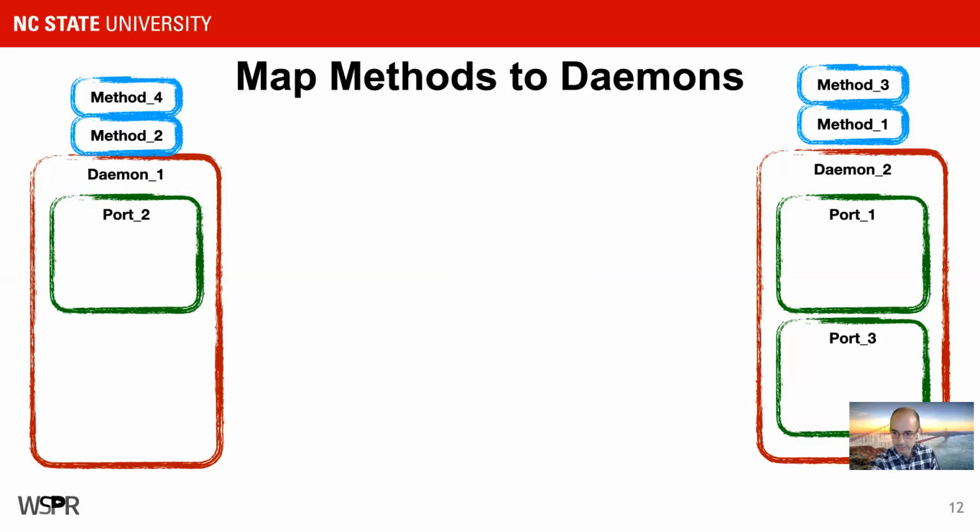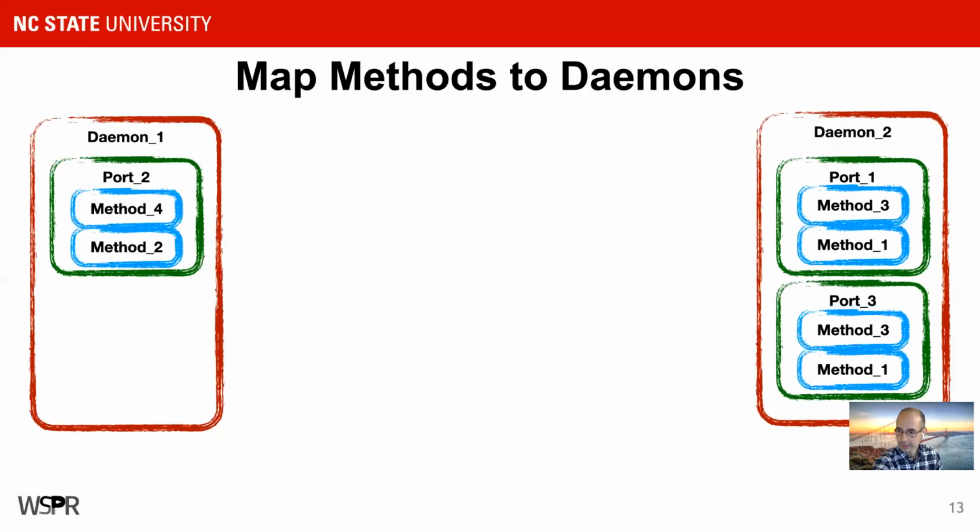So in cases where there's only one port, it's easy. We just assume that those methods belong to that port. However, when there's more than one port, we make an over approximation. We will duplicate the methods across each port, and when we run this dynamically, we're able to triage out the ones that failed. And I'll show that step soon with another illustration, but for now, we've got a lot of redundant methods in our auto-generated code.